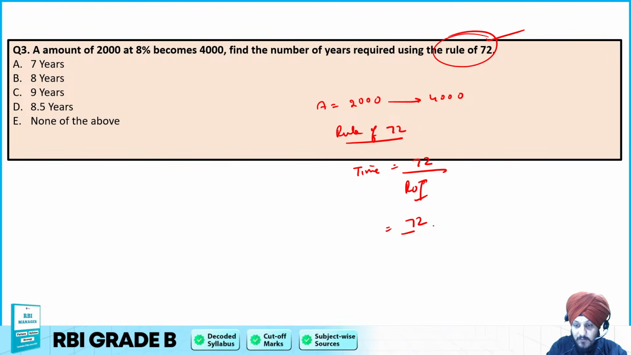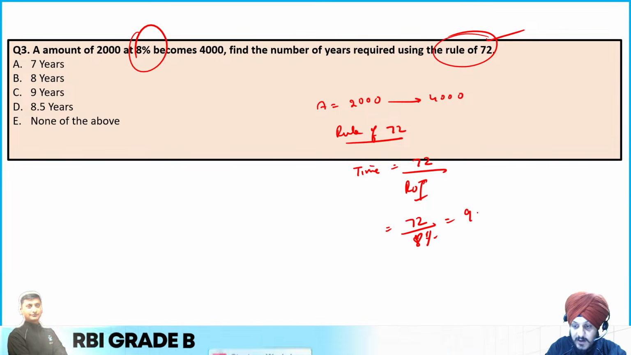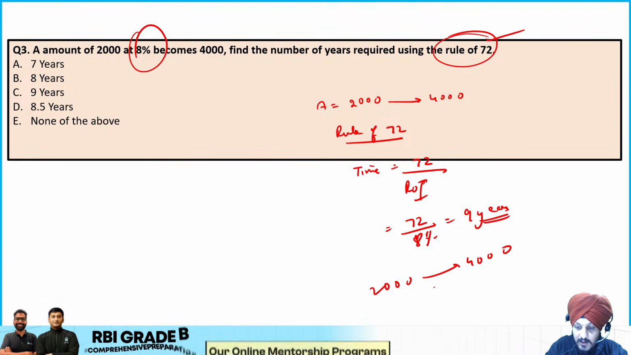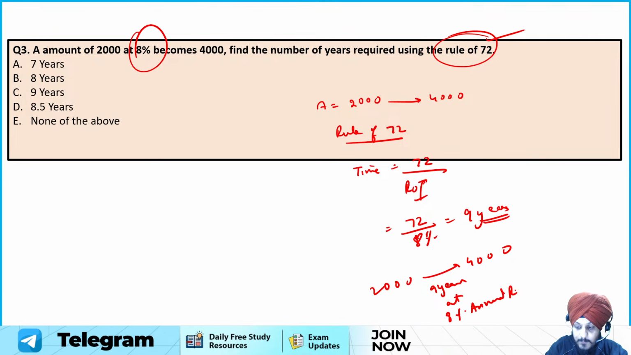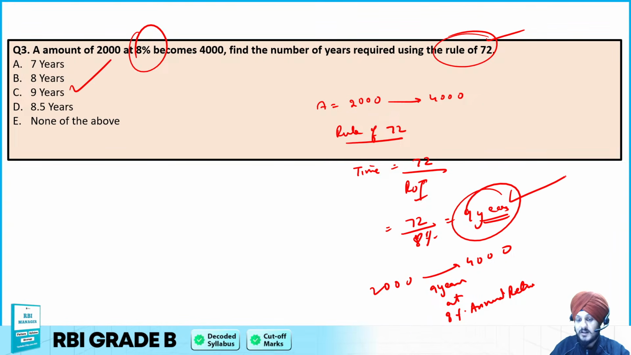So 72 divided by the rate of interest, which is 8% in this case. 72 divided by 8 is going to be 9. So time is equal to 9 years, which means that 2000 will become 4000 in 9 years, at an 8% annual return. That is why C is the correct answer to this question, which is 9 years. I hope it is clear to you.